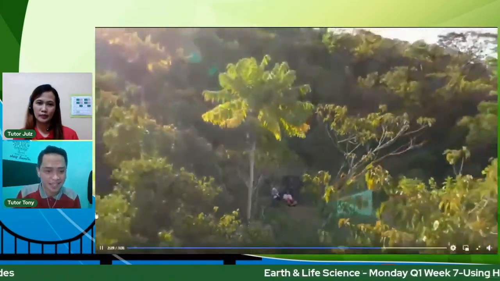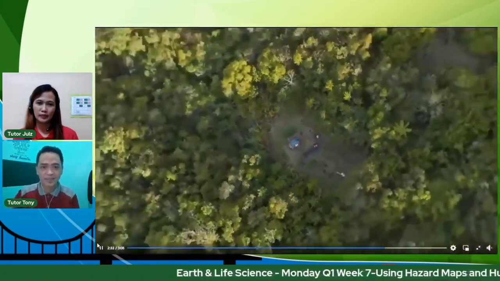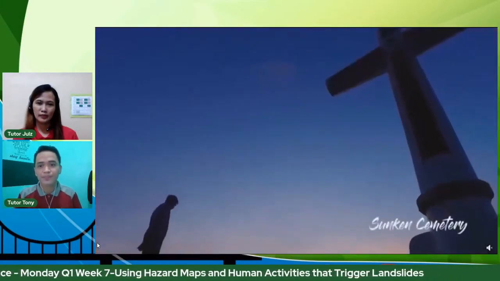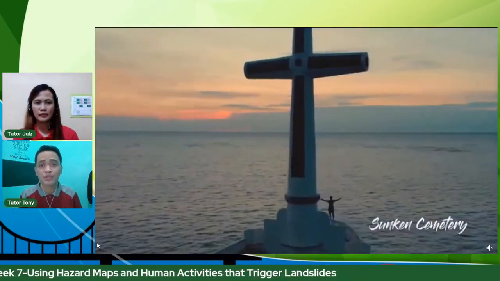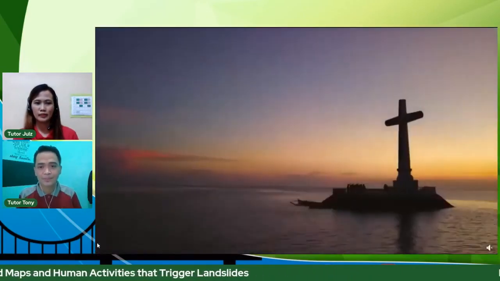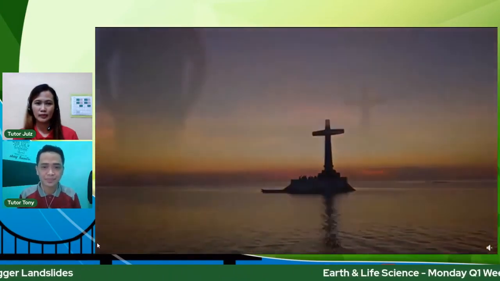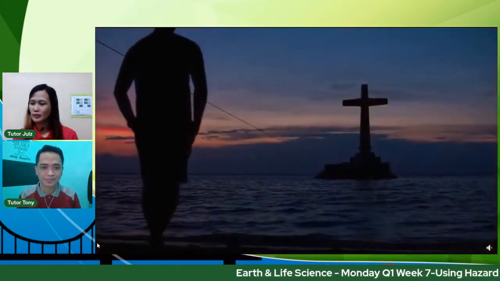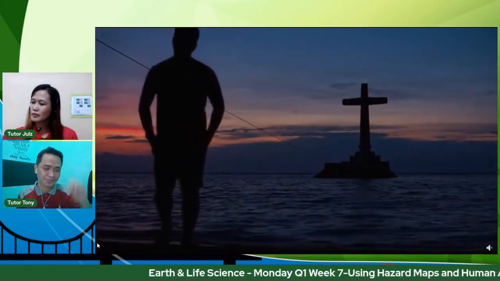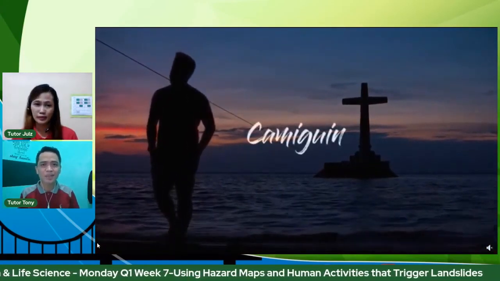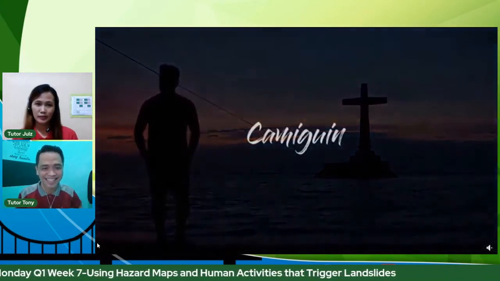I think that's, ayan, malapit na. Tapos, ayan, daming coconuts, oh. And of course, the Sunken Cemetery, no? Na pinalubog because of the eruption of the volcanoes in the past. That's it, Camiguin. So, ang tagline nga nila, naalala ko, no? Come again in Camiguin. Ayan, Camiguin.